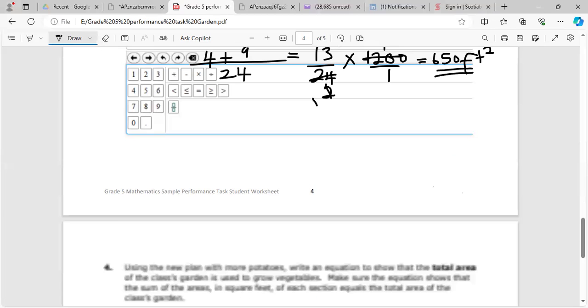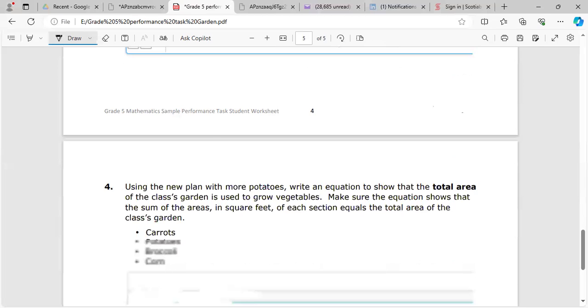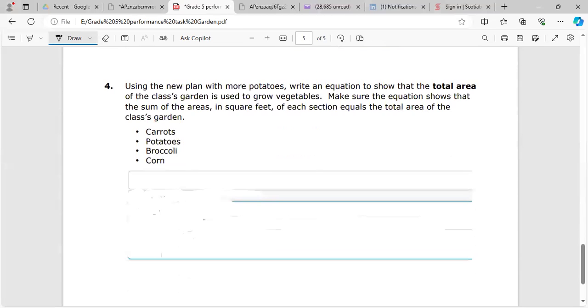Let's look at another aspect of it. It says using the new plan with more potatoes, write an equation to show the total area of the class garden. The class garden is used to grow vegetables. Make sure the equation shows the sum of the areas in square feet of each section, that is equal to.